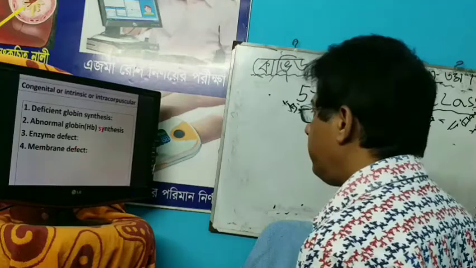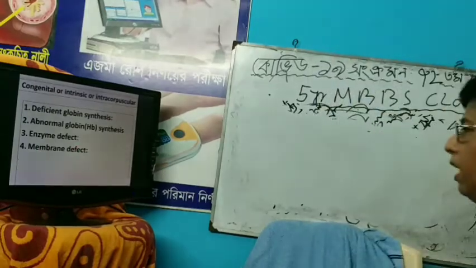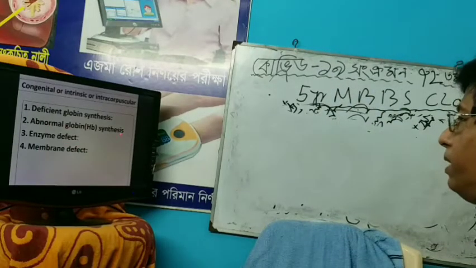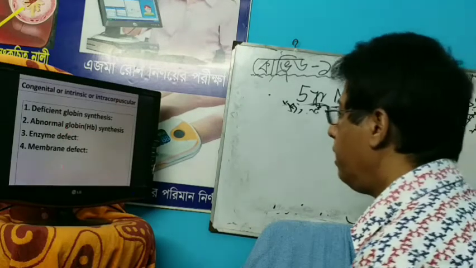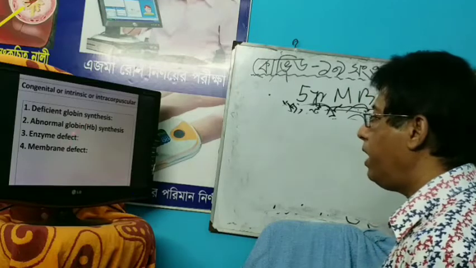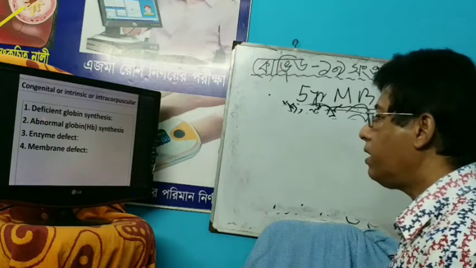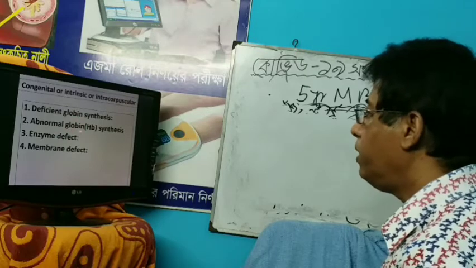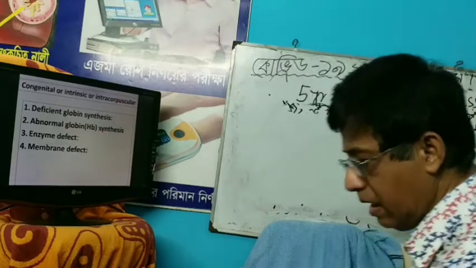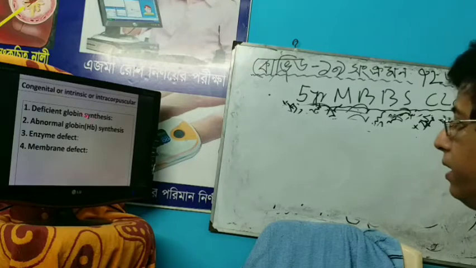Deficient globin synthesis gives rise to thalassemia. If abnormal globin is synthesized, meaning in the globin chain one amino acid is replaced by another, the globin structure changes. Structural change of hemoglobin gives rise to hemoglobinopathy, that is hemoglobin E disease, sickle cell disease.